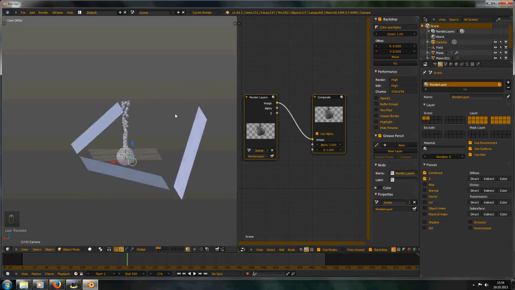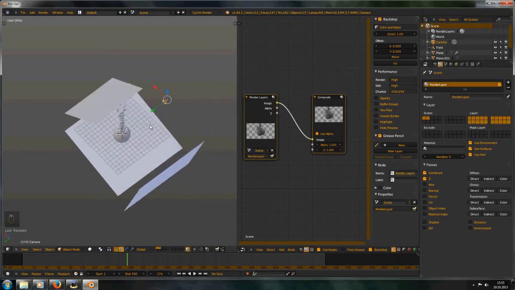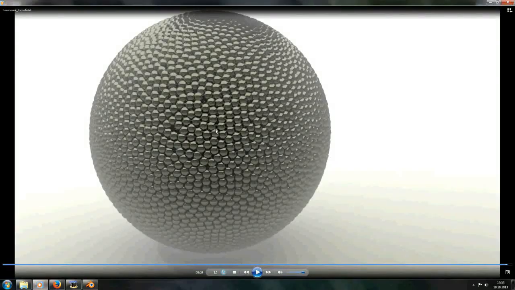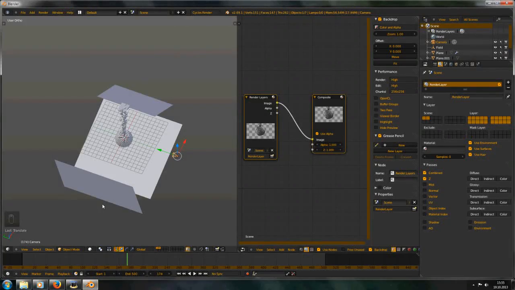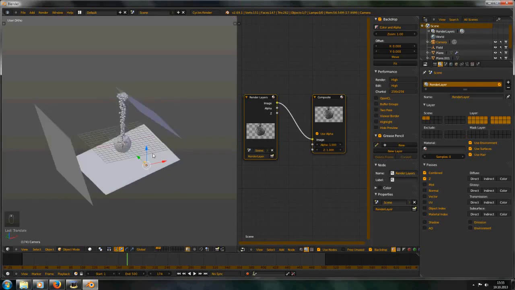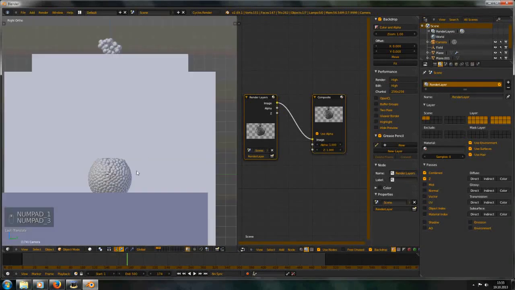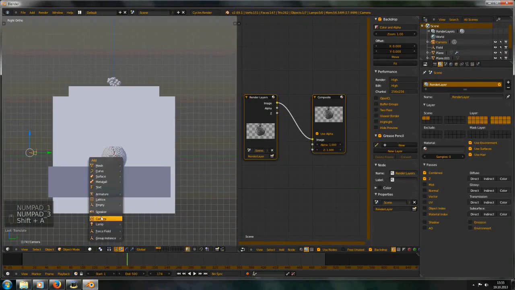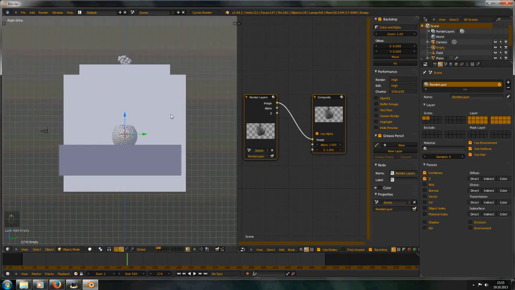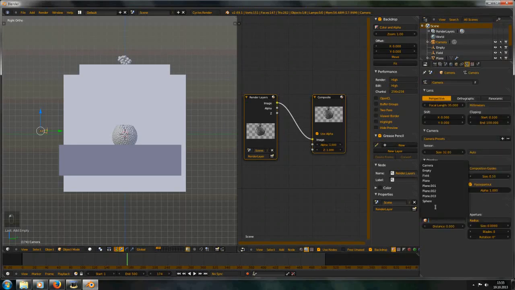I want to have a little bit of dust or fog, and I have made this with the Z buffer of the camera. And yeah, let's do this. Shift A, empty, plane axis. This is empty, just empty. And focus is empty.